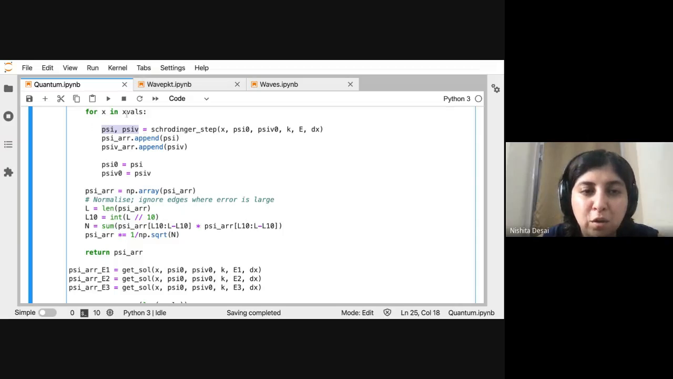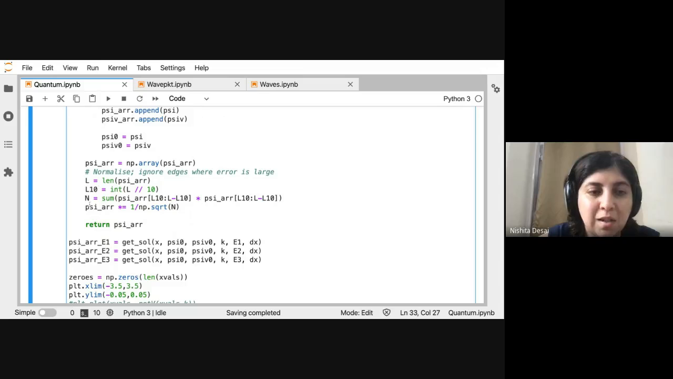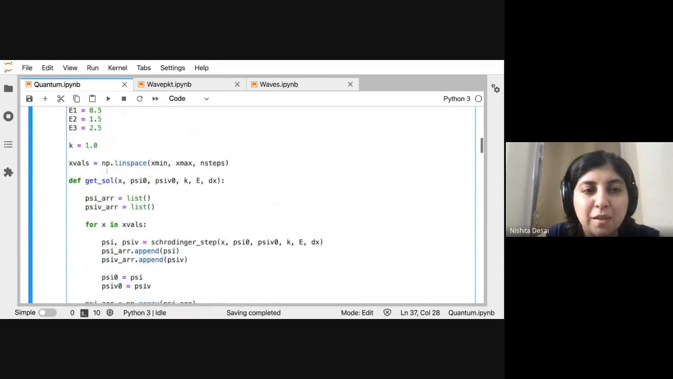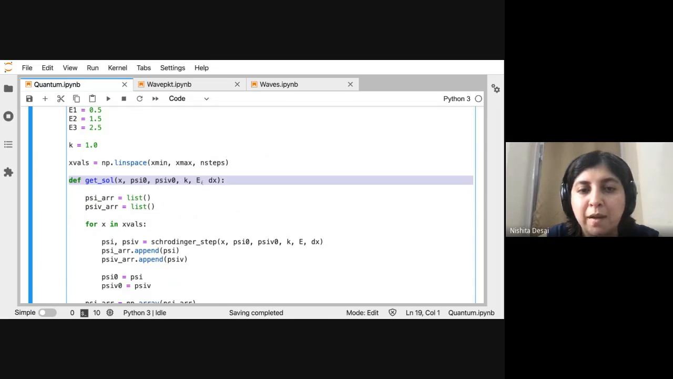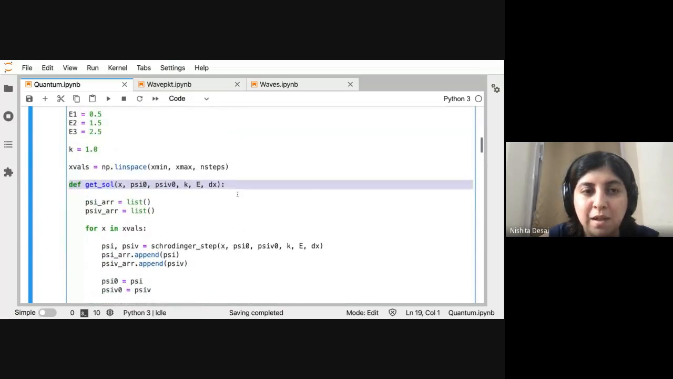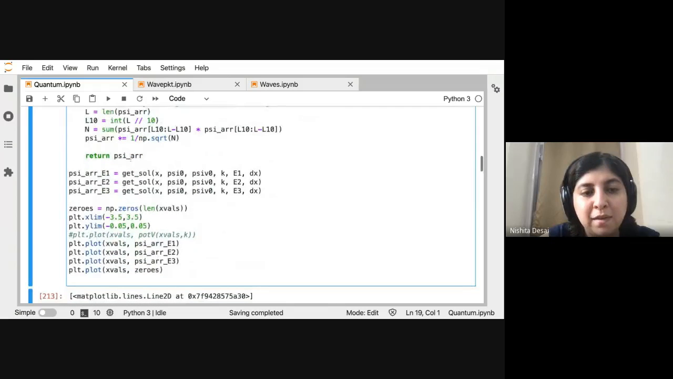Finally, after you've solved this, you get a numerical value of the function for psi, which you are going to normalize. I'll explain the edges in a minute. This is basically just normalizing as before. You calculate n as the sum of the probability, and then you multiply by 1 over the square root of n. Now that we have this function for getting the solution for a particular value of e and k and so on, I've solved the function for 3 different values of e: 0.5, 1.5, and 2.5. And we've plotted these 3 values.